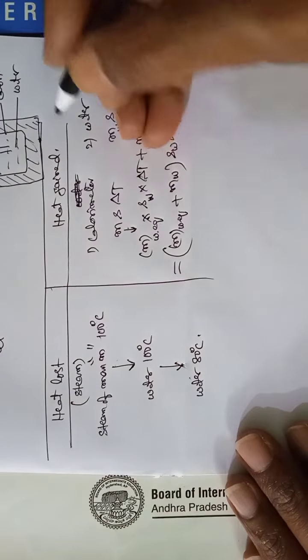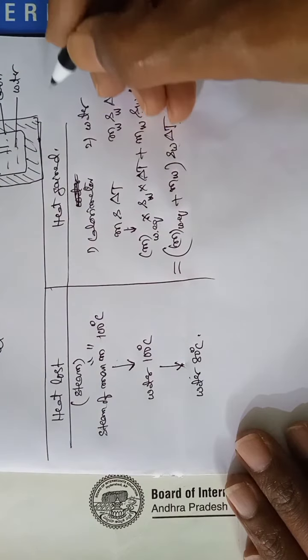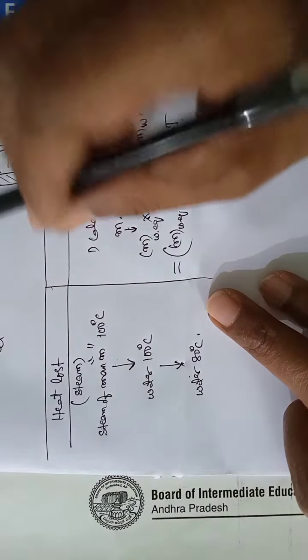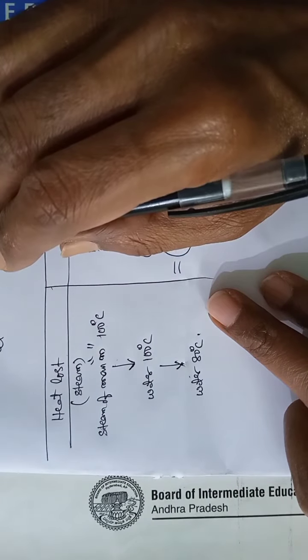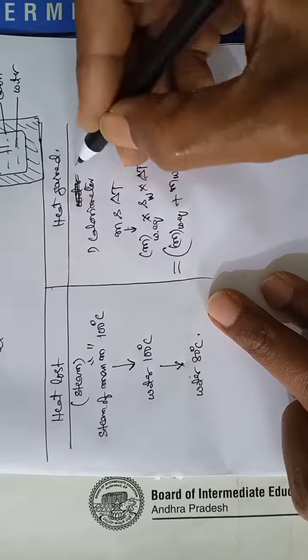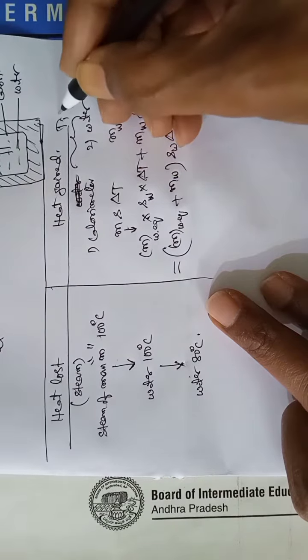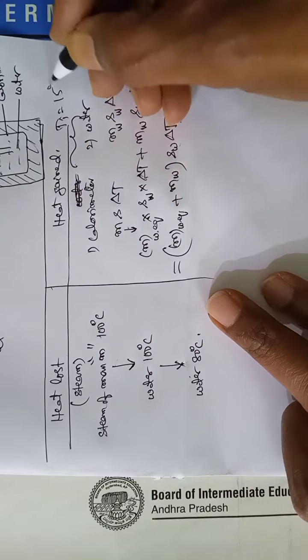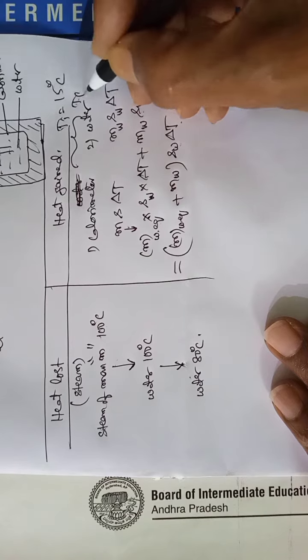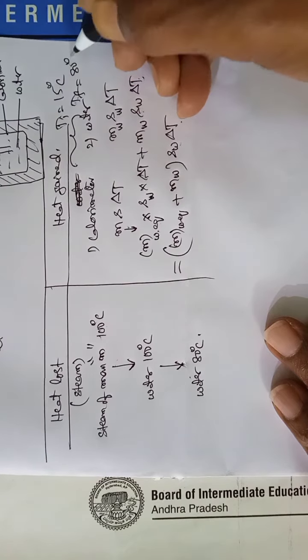And here initial temperature is how much? 15 degrees centigrade for both. Ti is equal to 15 degrees centigrade and Tf 80 degrees centigrade.